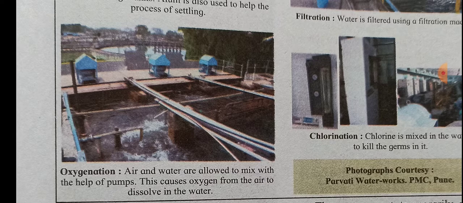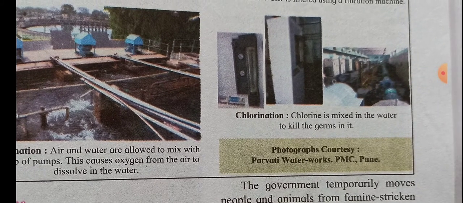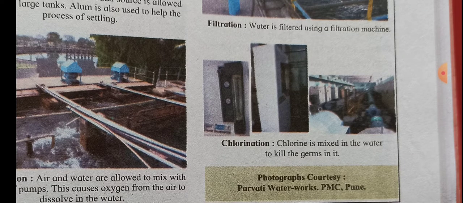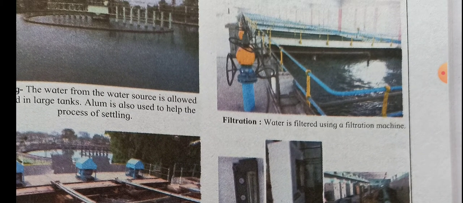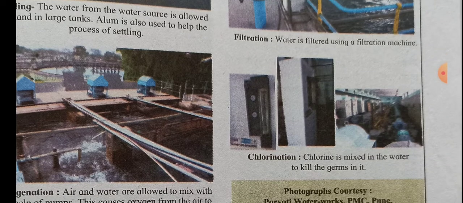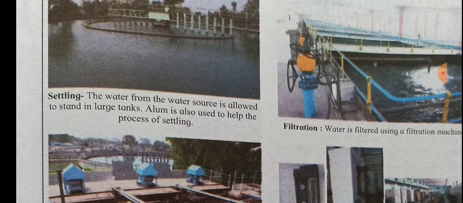Air and water are allowed to mix with the help of pumps, and this causes oxygen from the air to dissolve in the water. After that, the chlorination process is there. After oxygenation, chlorine is mixed in the water to kill the germs in it. This is the big four-step process by which the water is purified, and after that it comes to your house through the tap.